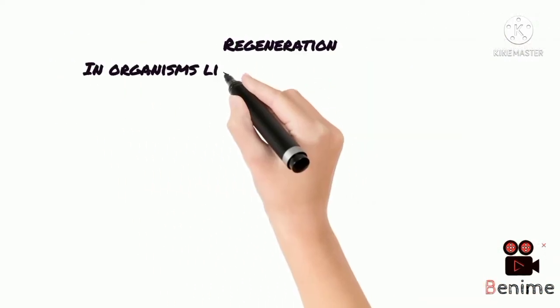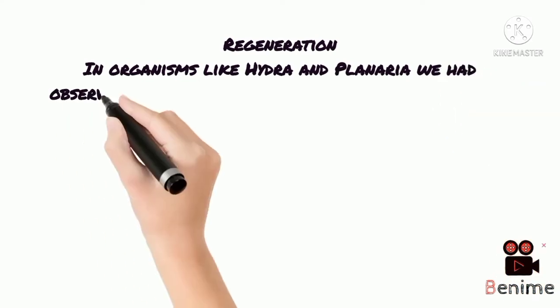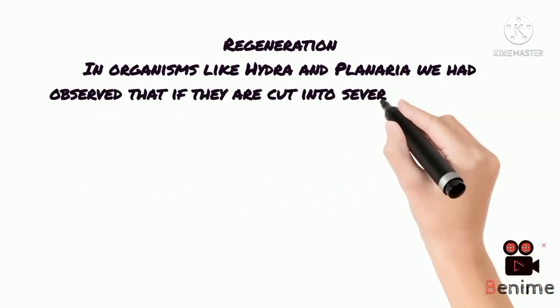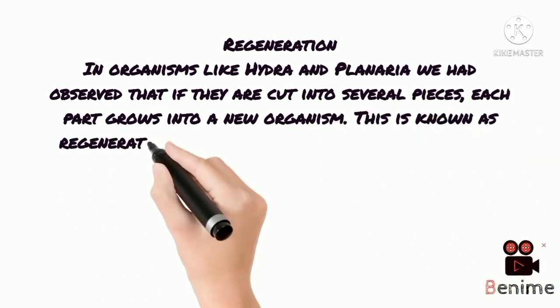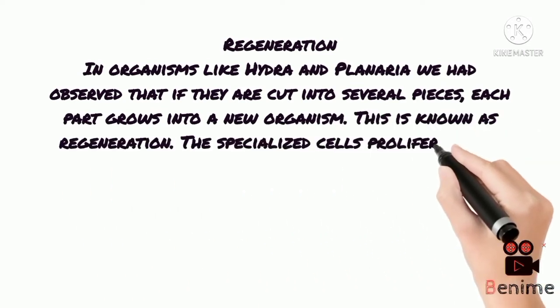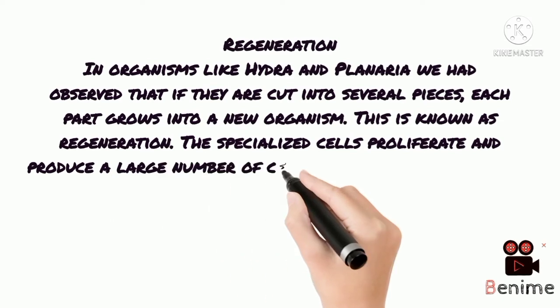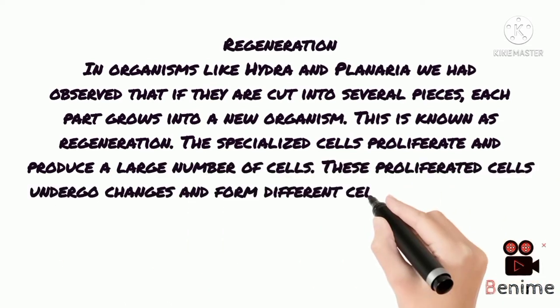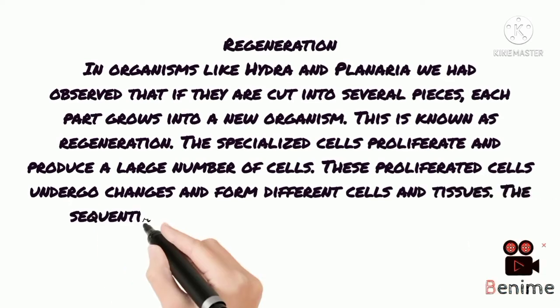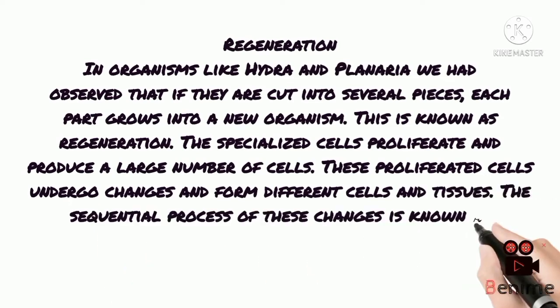Regeneration. In organisms like hydra and planaria, we have observed that if they are cut into several pieces, each part grows into a new organism. This is known as regeneration. The specialized cells proliferate and produce a large number of cells. These proliferated cells undergo changes and form different cells and tissues. The sequential process of these changes is known as development.